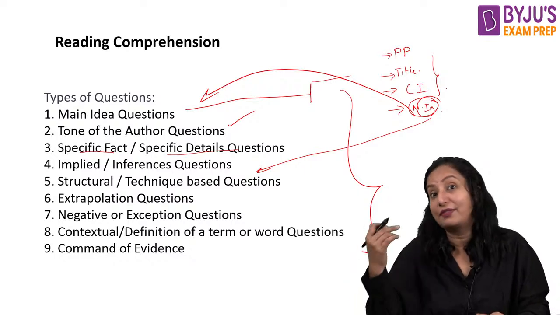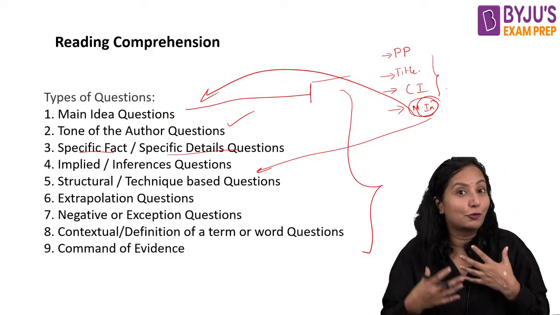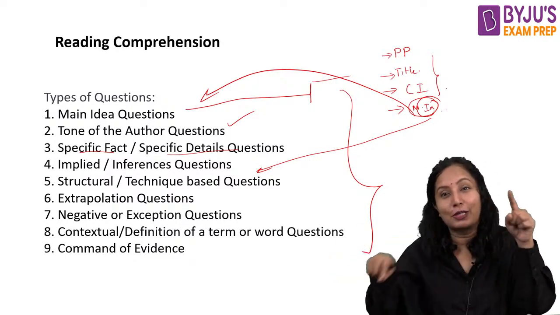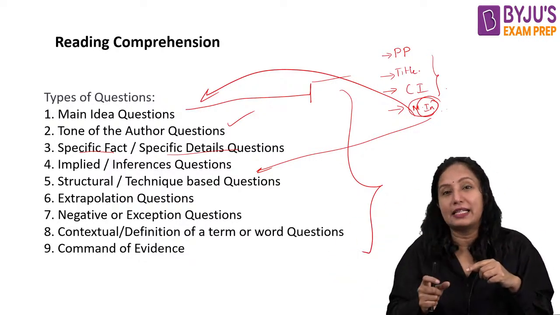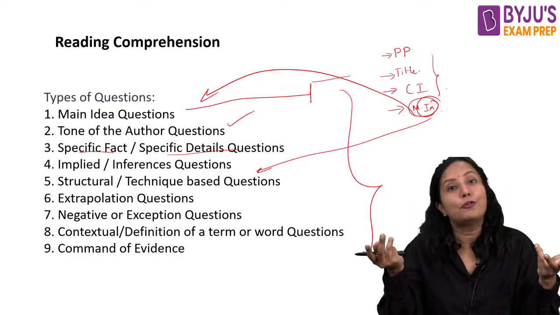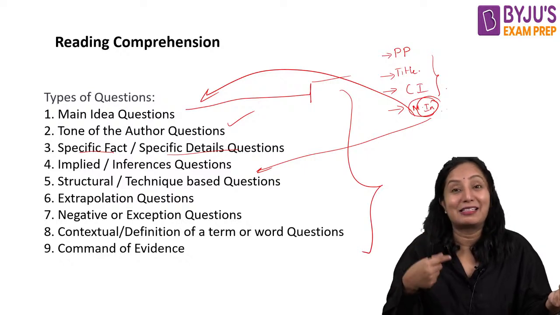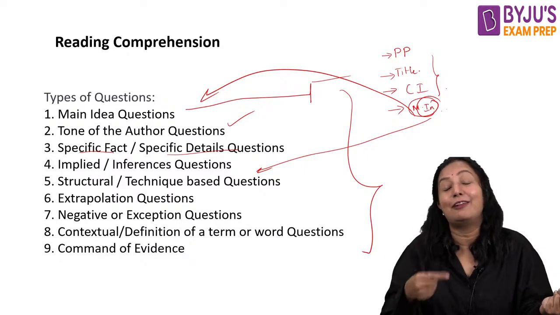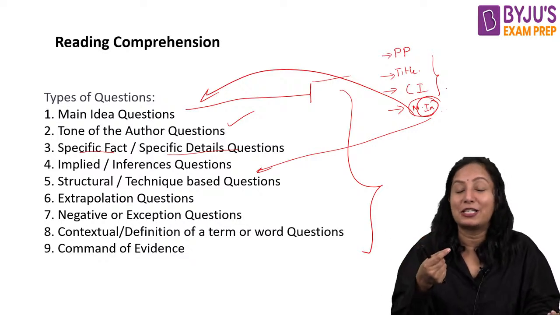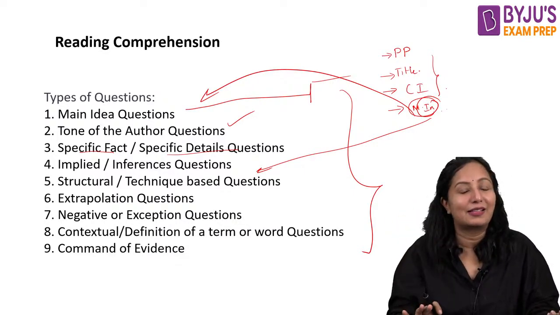you will be happy, saying, I have seen this here. So your confidence also gets boosted when you do specific fact questions. Why? Because directly you can understand, I have seen this here, so I know where the spot is. If you know the answer spot, automatically you get that energy. And because of this energy itself, most of the students get specific fact and specific detailed questions correct. This is out of our experience that we are saying this.